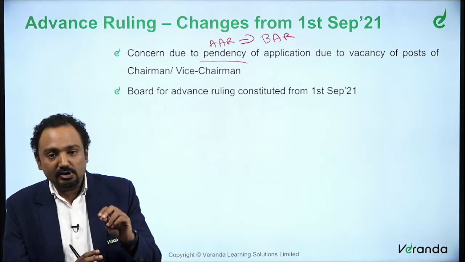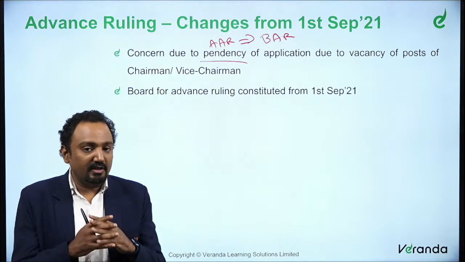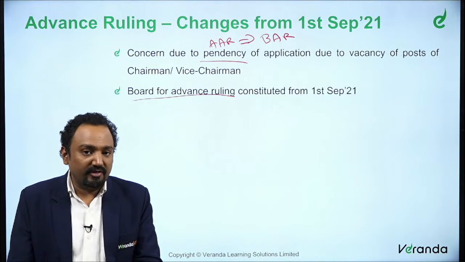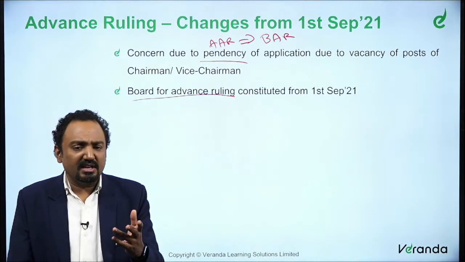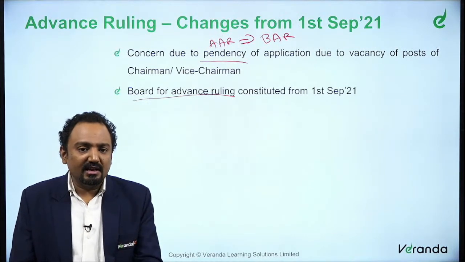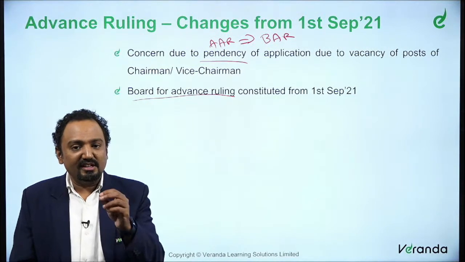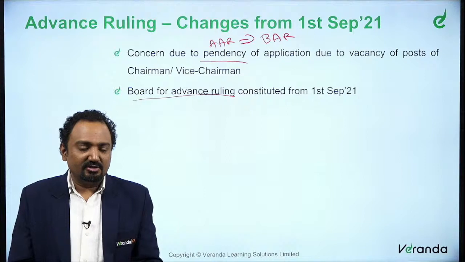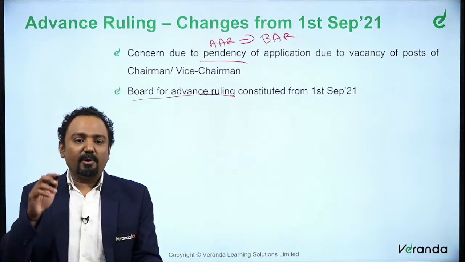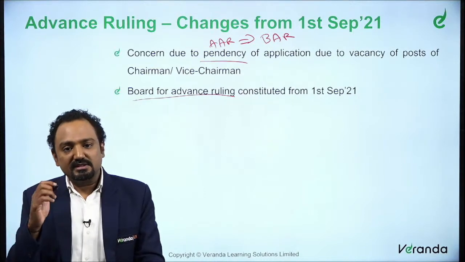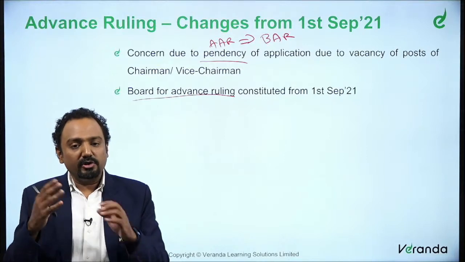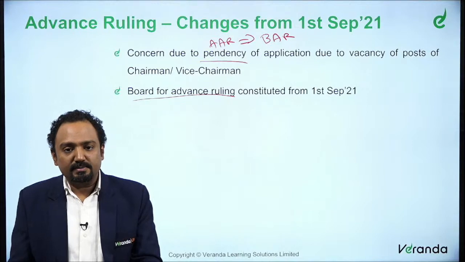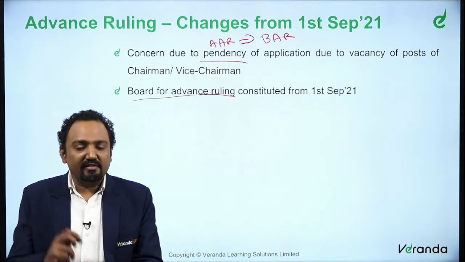So the central government decided that instead of the authority for advance ruling, the board for advance ruling will be constituted from 1st September 21. What is the change? Because we are saying there is a vacancy. If you think a little deeper, there should not be any vacancy. Instead of appointing some judge or chief justice or something of that kind, why don't you have your own members, persons forming part of the income tax department? Thereby you will not have a vacancy.